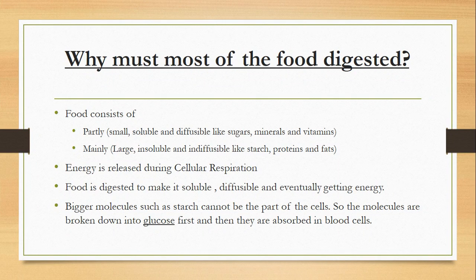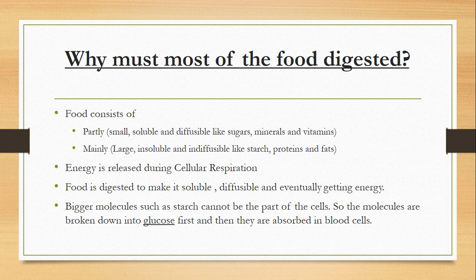The energy that you get from this food is released during cellular respiration. Now, you should understand what cellular respiration is. Respiration is basically the breakdown of glucose molecules to release carbon dioxide, water, and energy. The word cellular means that this process takes place at the level of the cell.